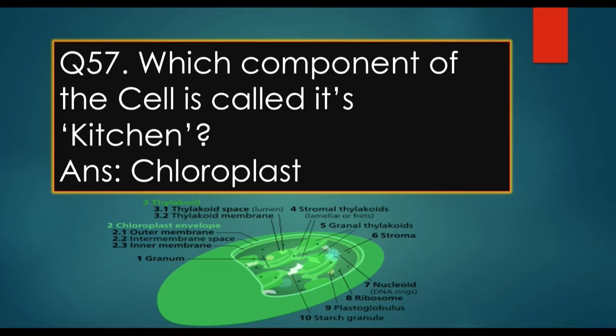Answer is the chloroplast. Let's discuss the chloroplast. Chloroplast has two membranes, an outer membrane and an inner membrane, separated by the intermembrane space. And three components are in the chloroplast: thylakoid, stroma and grana. Thylakoids are stacks of disk-like structures, and a stack of thylakoids is called grana. Next is stroma. The jelly-like matrix in the chloroplast is called stroma.